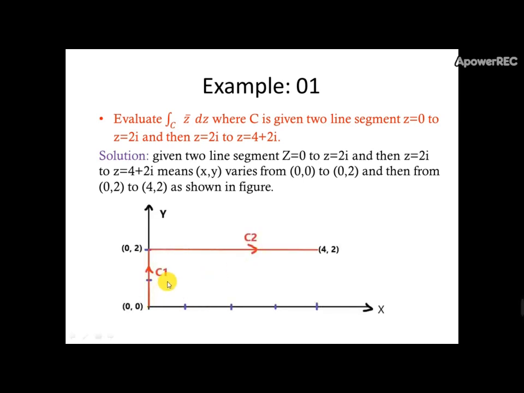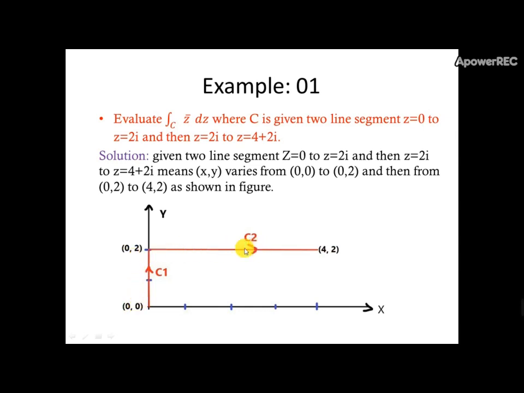Observe, C1 is the first line segment from (0, 0) to (0, 2) and C2 is the second line segment from (0, 2) to (4, 2). In the first line segment, the x coordinate is 0, that means x is constant and y varies from 0 to 2.